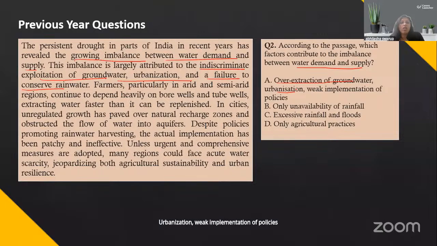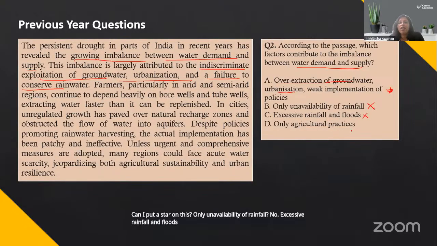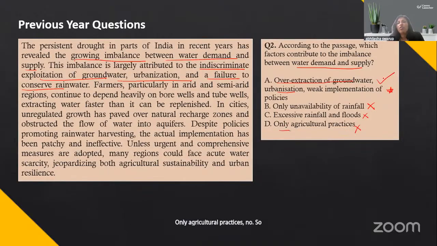Is that also a reason? Can I put a star on this? Only unavailability of rainfall? No. Excessive rainfall and floods? Where have we said that? Only agricultural practices? No. So the best answer of course is option number A.